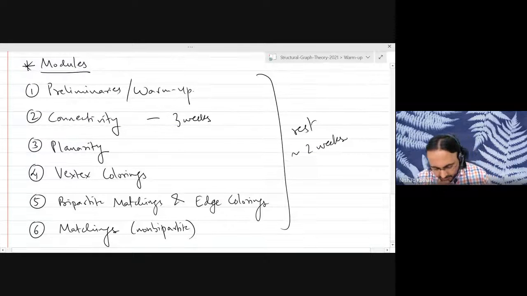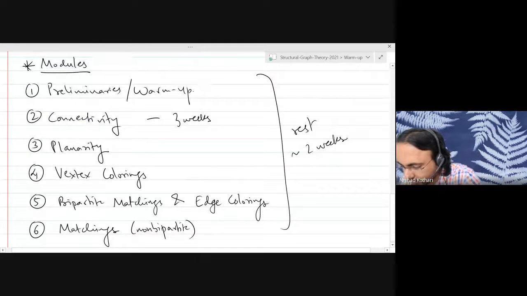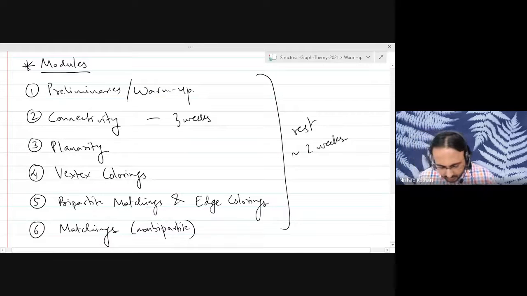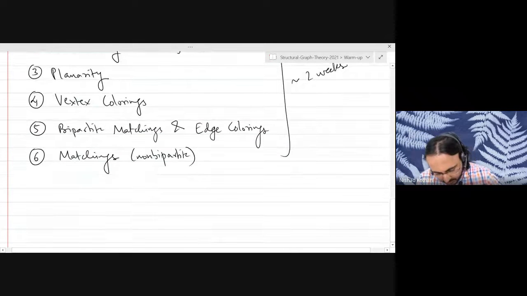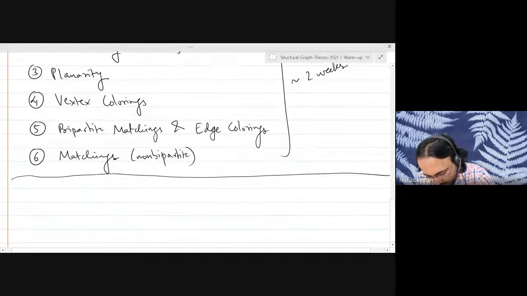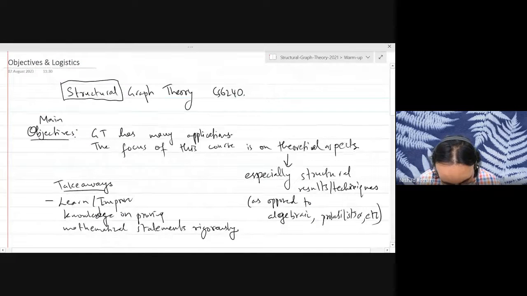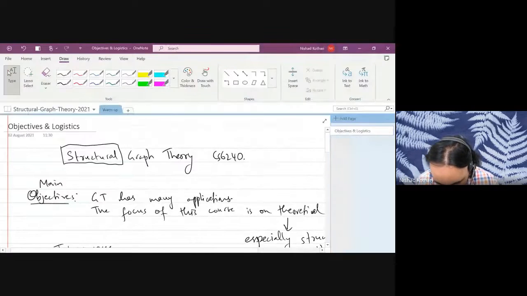So in 10 minutes, what can we do? So this is logistics and objectives. Let me start a new page.